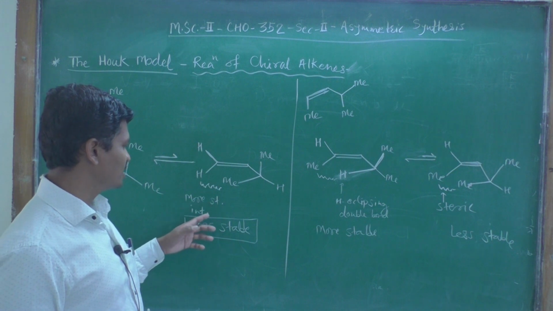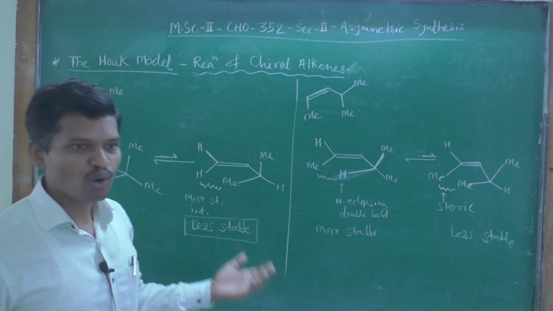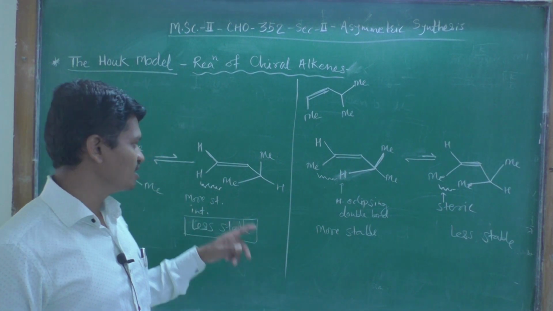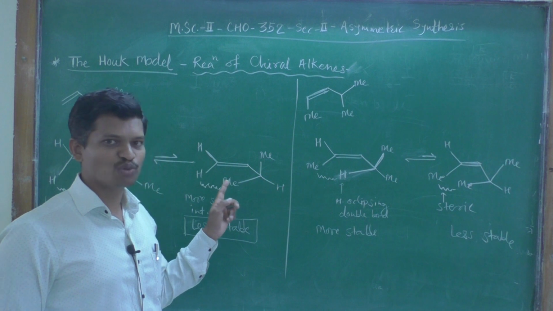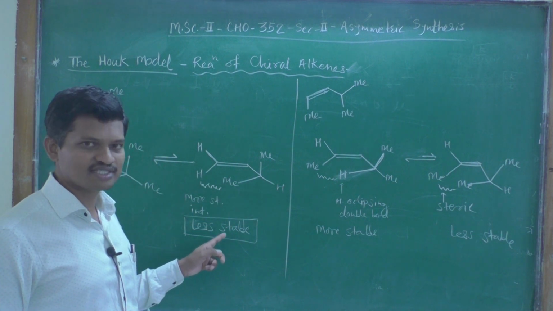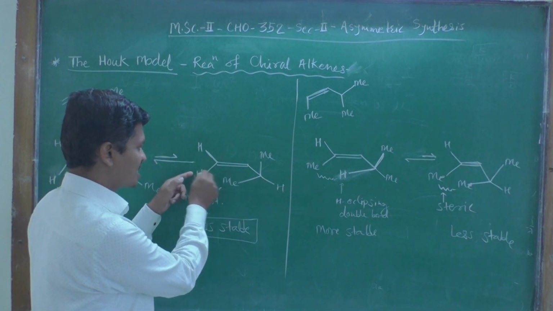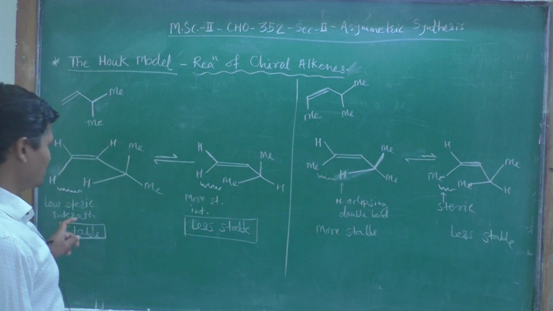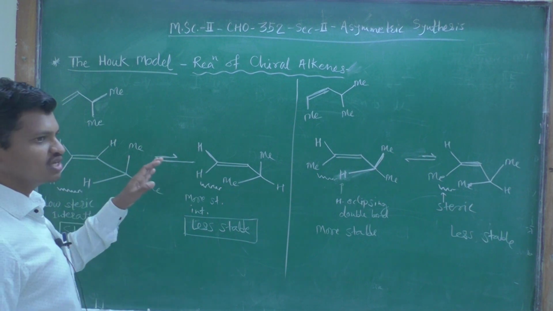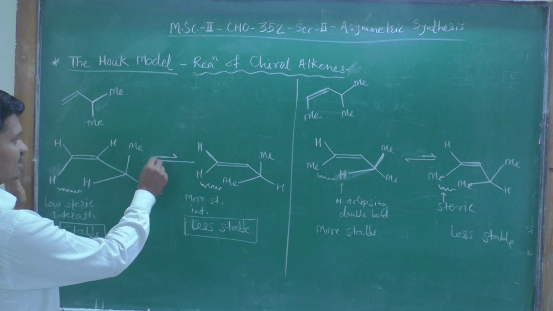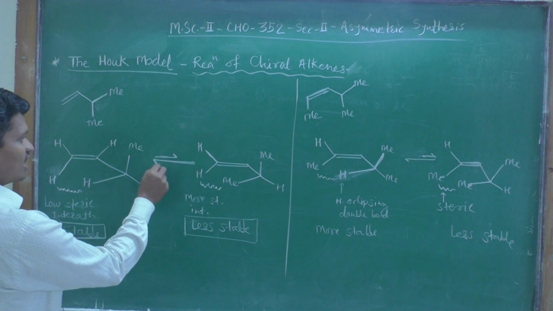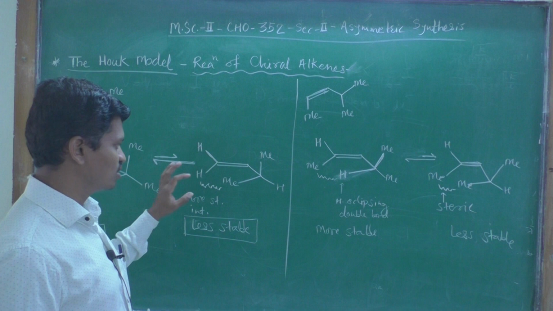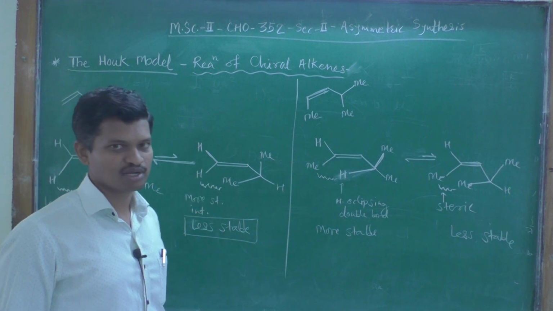And that's why it requires more energy, and as we know energy is inversely proportional to stability, the energy requirement is more, so it is less stable. Due to these interactions, this conformation will be less stable, and this will be more stable. So the equilibrium will get shifted towards the left hand side, and a very small proportion of the molecule will exist in this less stable conformation.